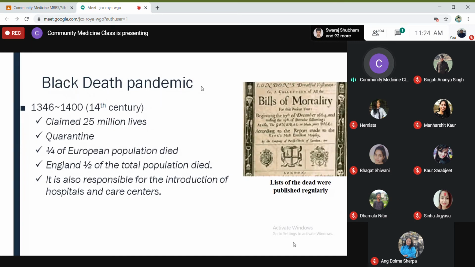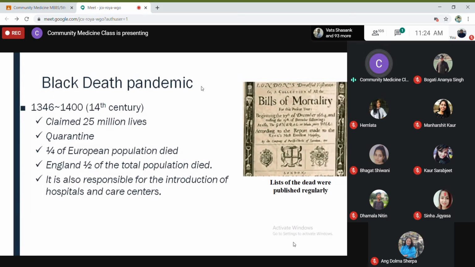The second one is the Black Death pandemic. They call this disease Black Death because a person suffering from plague develops enlarged, tender lymph nodes, and they become blackened. Because of that, it got this name. The lymph nodes which enlarge become black once the person suffers from plague. That's why the disease was named Black Death.